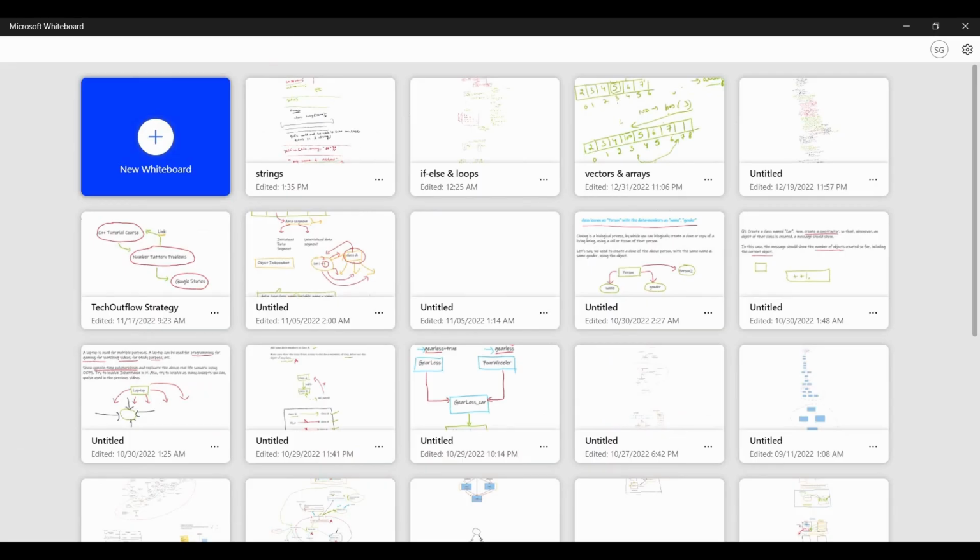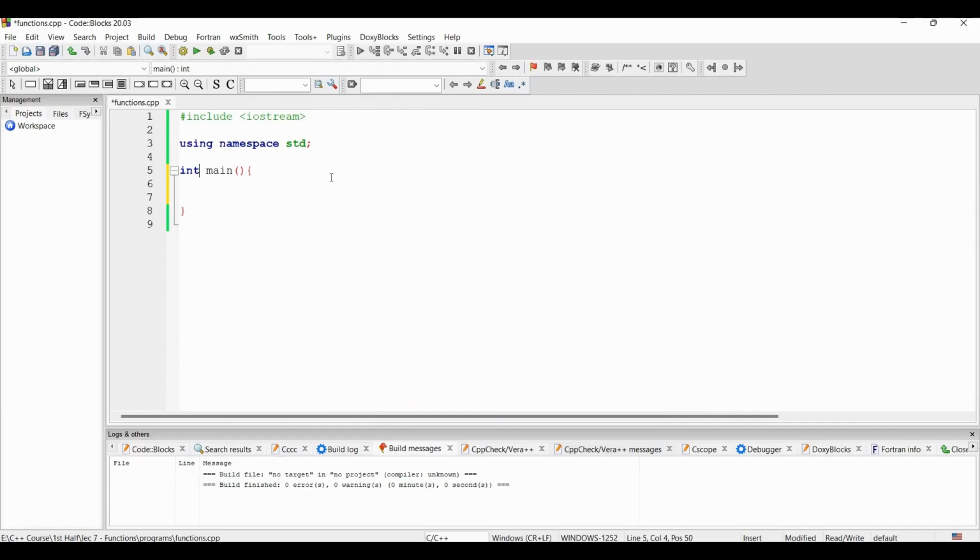All right, so for example, there is a function add. Let's say we are going to add. First the function declaration.